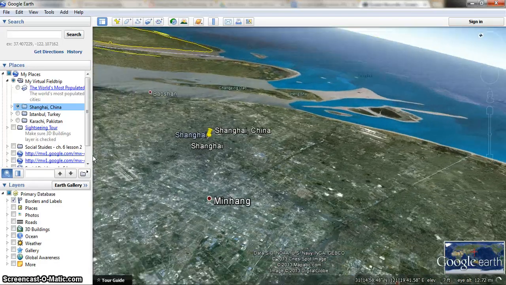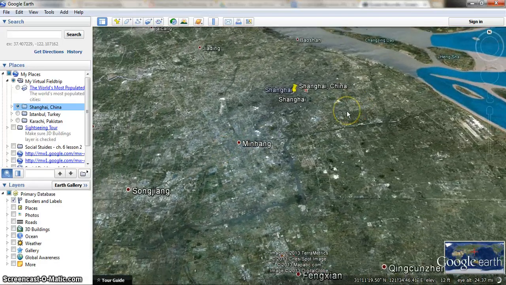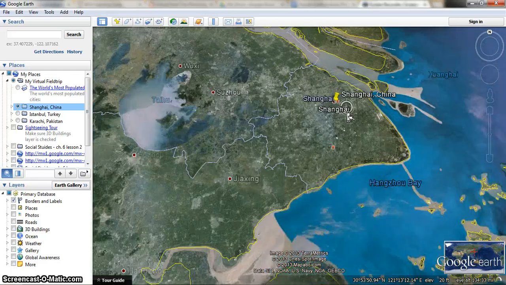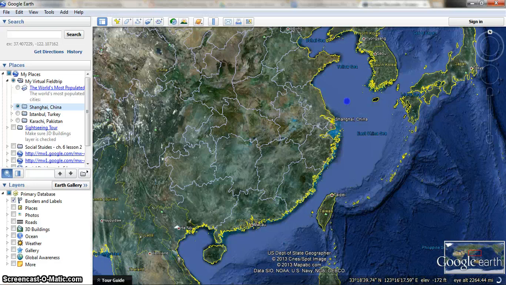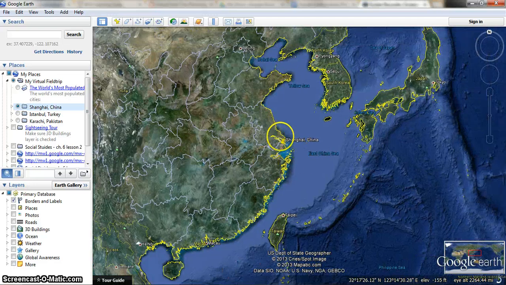Because we're talking specifically about the geography, let's zoom way in. Let's look at Shanghai from way up here. Look at where Shanghai is located. What geographical features stick out to you that would indicate to you this would be a good place to set up a city? So to me, what sticks out most is its access to water. And not just any water, but huge seas and oceans.